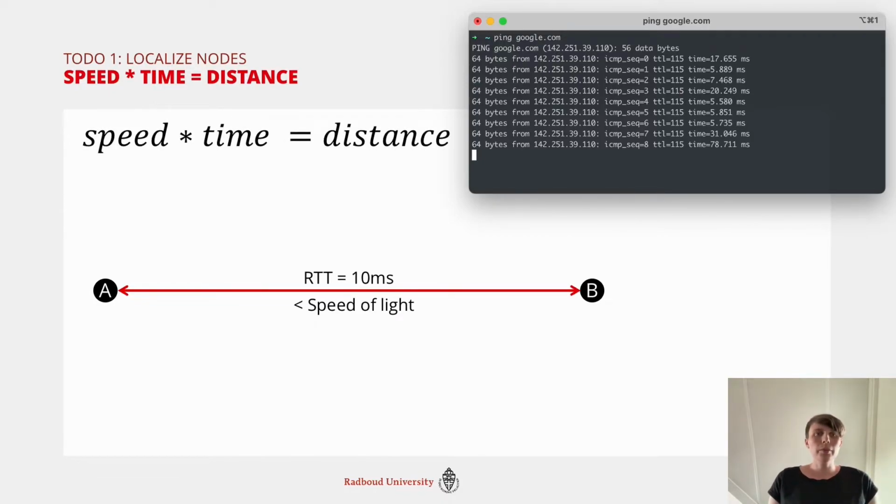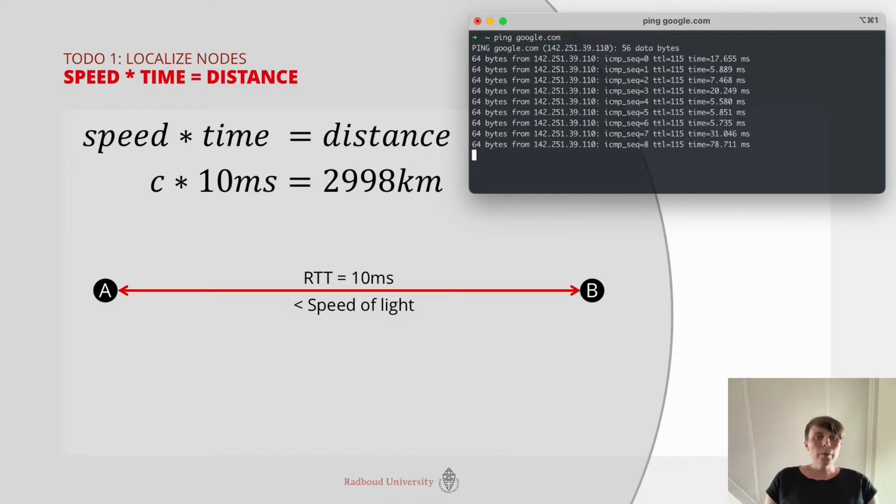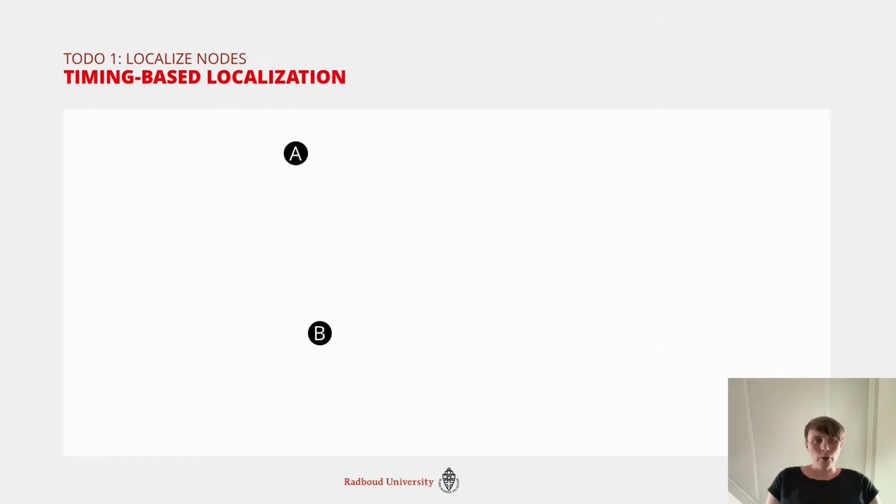So if you have a simple equation like speed times time equals distance, you can just put in all the parameters from our measurement. You have 10 milliseconds of time, the speed of light. This results in roughly 3,000 kilometers. And then we can draw the circle around A. And everything inside that circle is the area where B could actually be located. And this is what we can use for localization.